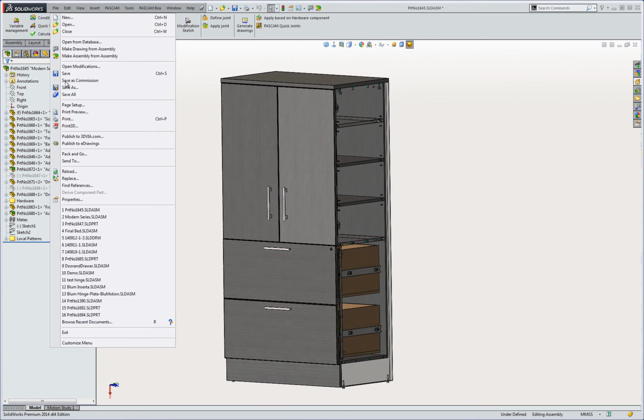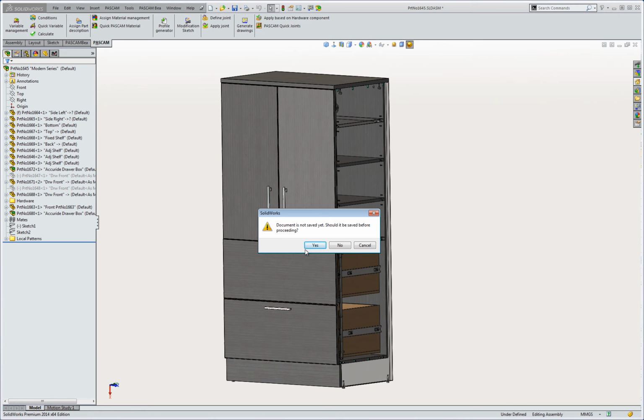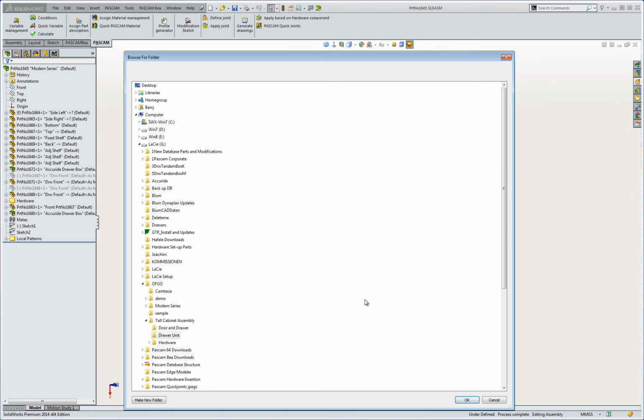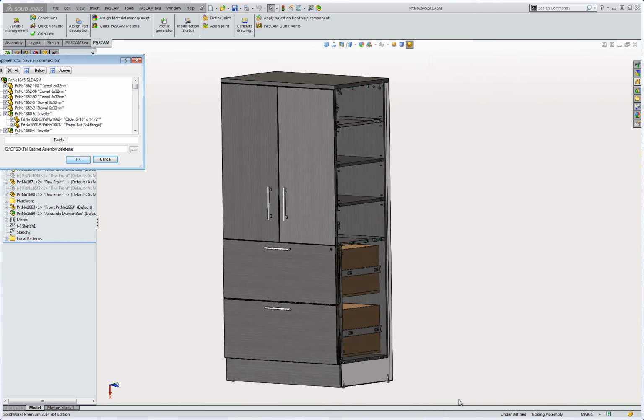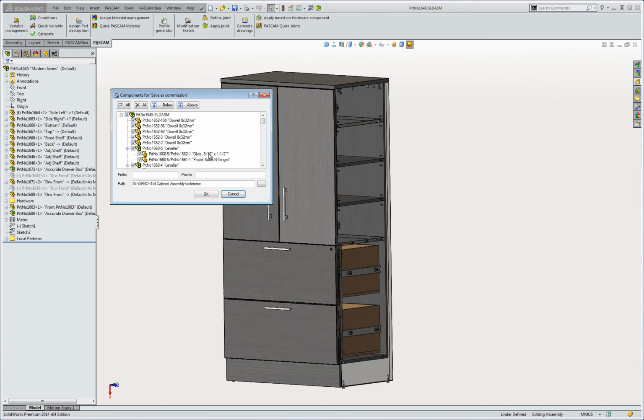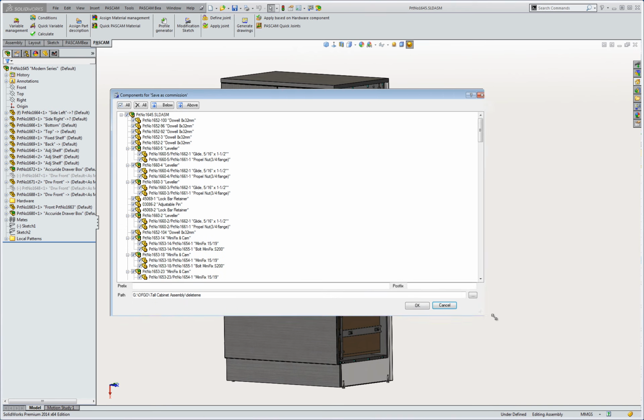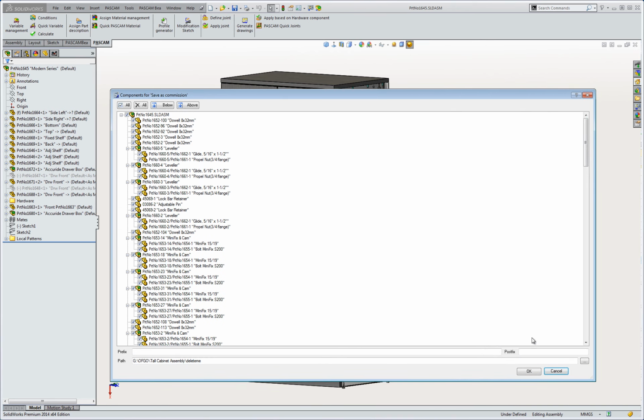One of the unique features of PASCAM WoodWorks is the Save in Project, or Save as Commission. Essentially what this does is save the parts and assemblies as unique files, breaking the external references to the seed part. This is what we are looking at here. This was originally the modern series cabinet and saved as commission. PASCAM's number generator generated new part numbers for each part. This enabled us to save each generated configuration as separate models to save on the database, so as not having to rely on 3D VAR to generate new models if one should choose this approach.